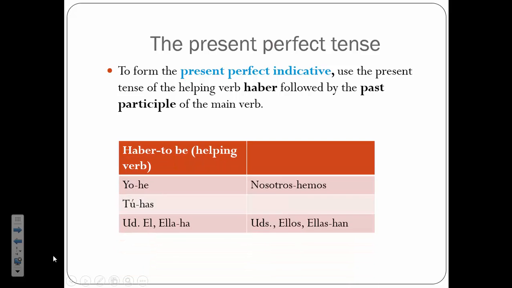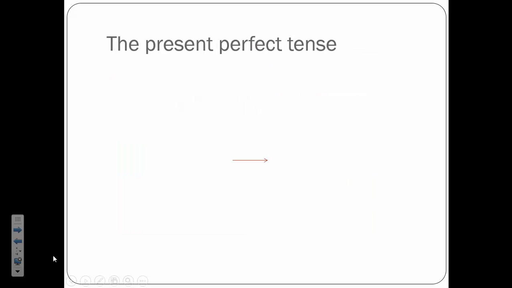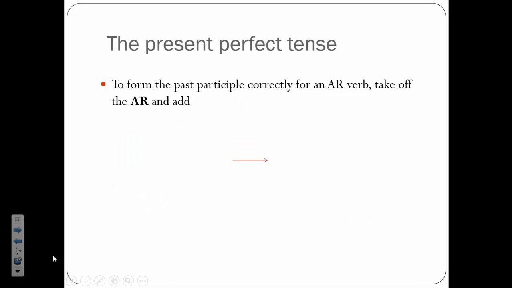So right now what I want you to do is fill in chart number 1, and so I would use he, has, ha, hemos, and han. So it's like saying I have, you have, he or she has, we have, they have, and then we use the past participle with it. We use AR verbs, and in Spanish, if I'm going to take an AR verb and put it in a past participle, the AR would go to hado.